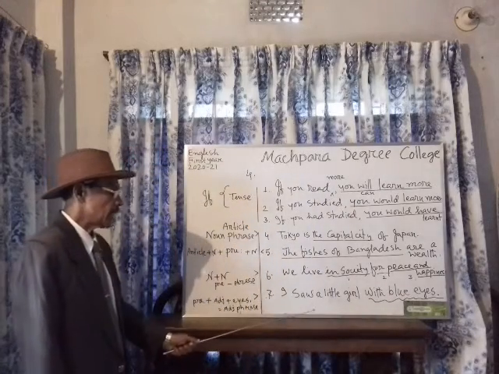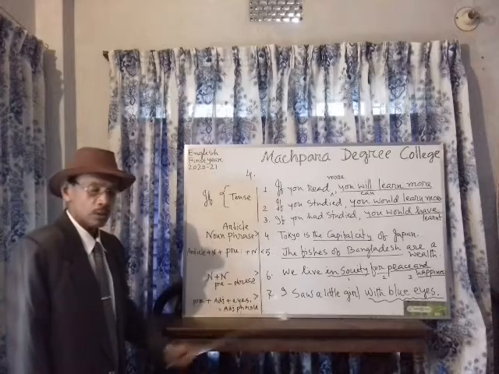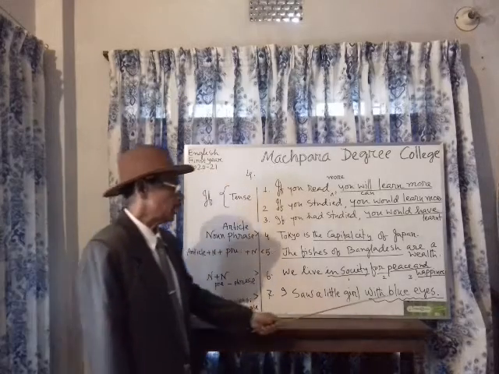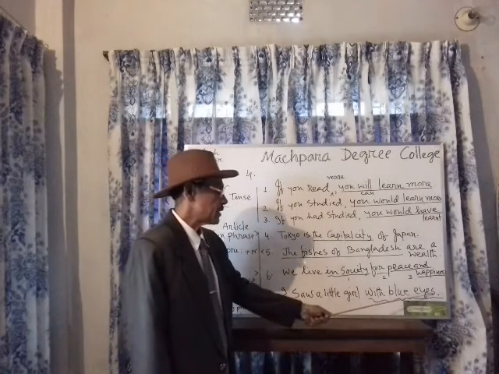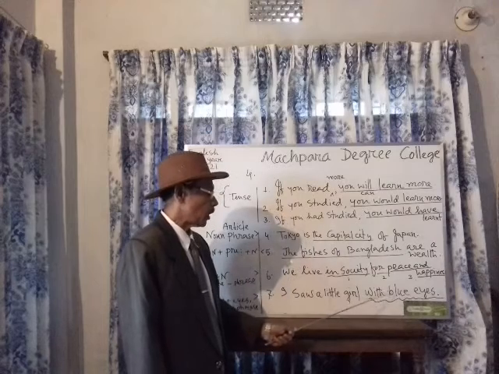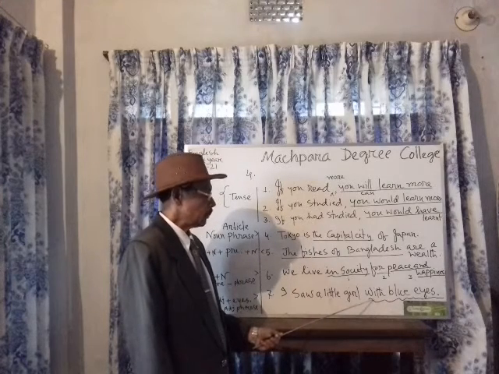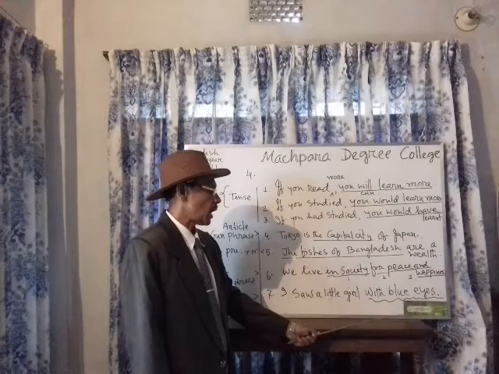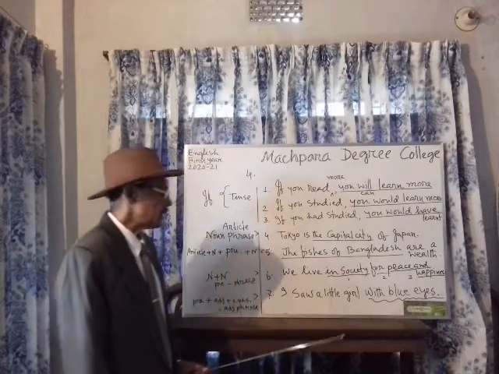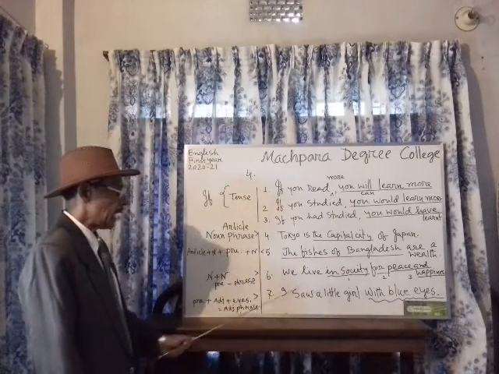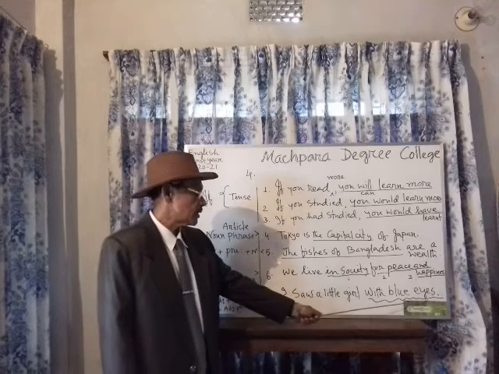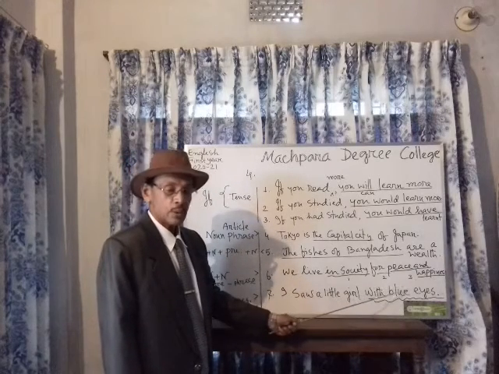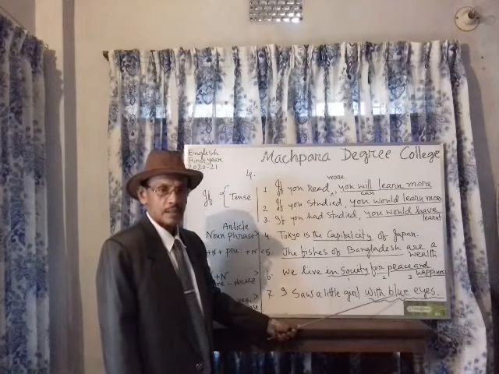I saw a little girl, and with blue eyes is an adjective phrase used after the noun. We can see the preposition with blue eyes. So the sentence is complete, and at the end of the sentence you should use necessary words.